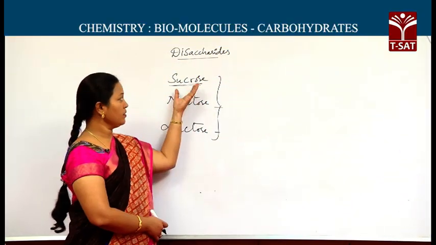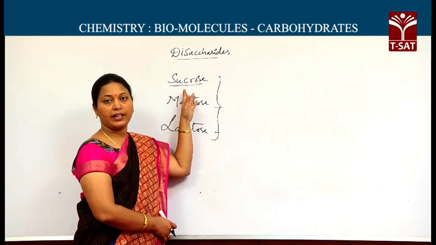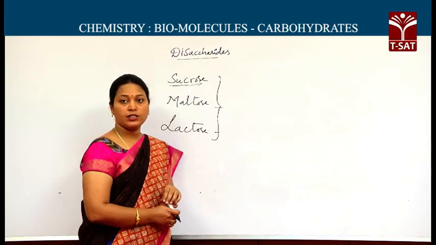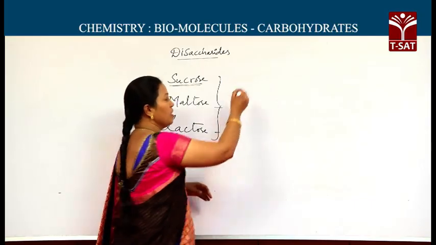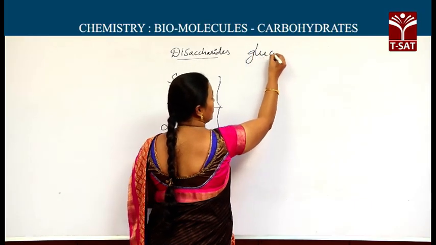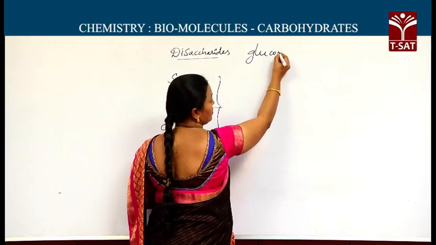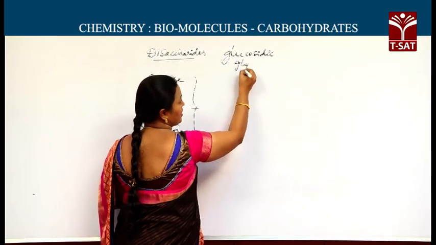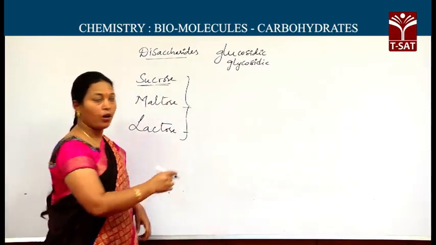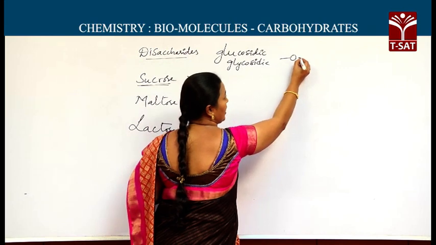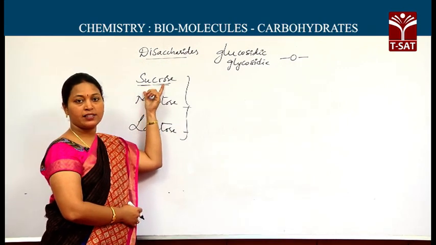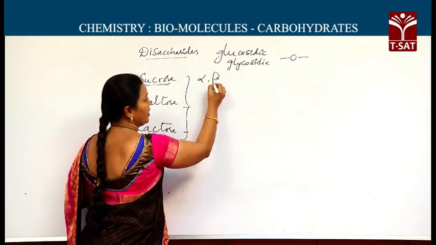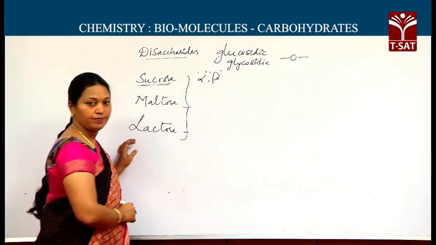Now in detail we will discuss the monomers of these disaccharides and the linkage between the monosaccharides. As I specified, the linkage between the two monosaccharides is called glucosidic linkage or glycosidic linkage. Previously it was asked once, glucosidic linkage or glycosidic, one and the same. Glycosidic linkage is the bond which is present between the two monosaccharides. In sucrose, the monomers, as I said just now, are glucose and fructose. Alpha beta glycosidic linkage is present between the monosaccharides.